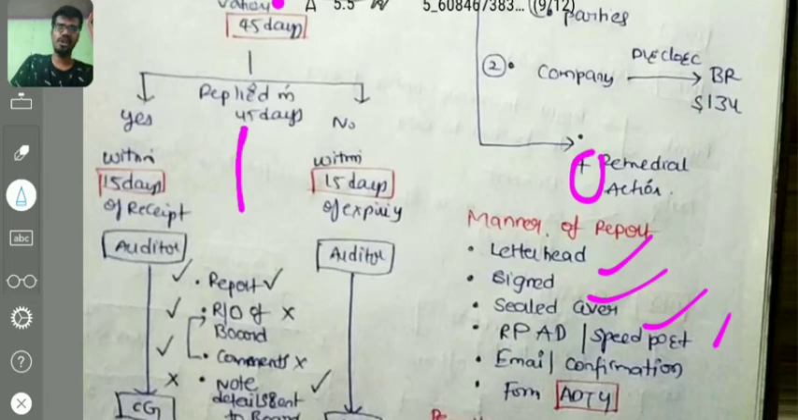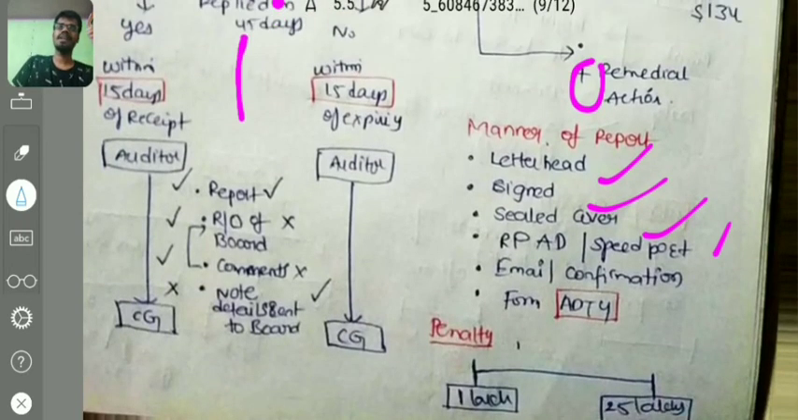Email confirmation should be sent to the government that I have sent a report like this, and also in form ADT-4. What is the penalty for the auditor if he has not sent, if he has not reported this particular fraud of his knowledge? 1 lakh is the minimum penalty, and 25 lakh is the maximum penalty, right?